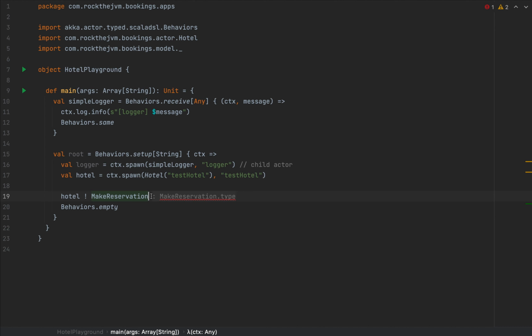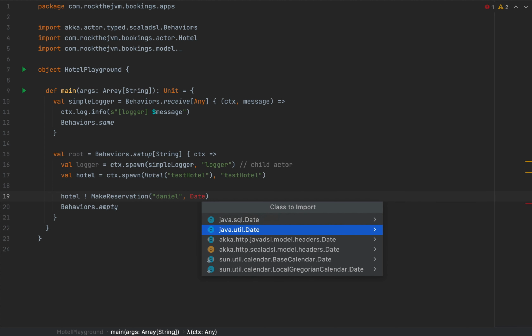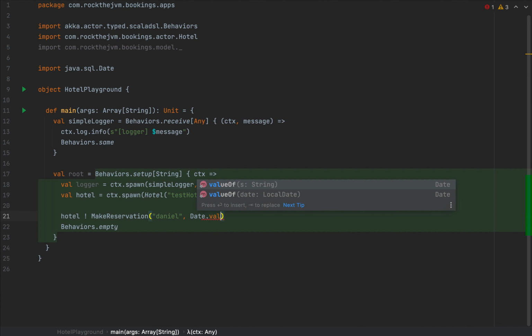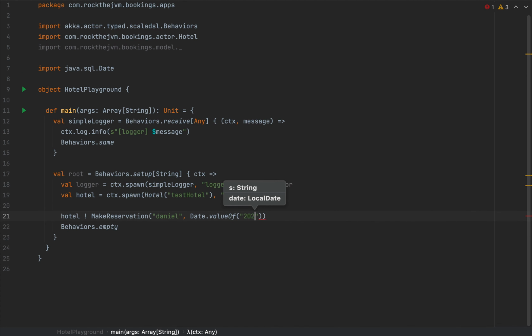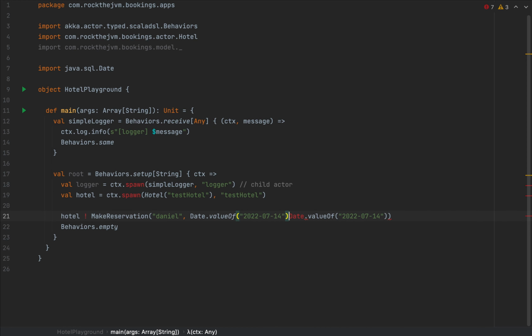And the MakeReservation obviously will have a bunch of parameters. So the guest ID, I'm going to have my name. And the start date, I'm going to use Date from java.sql, not java.util, Date.valueOf, and I'm going to use 2022 July 14th, which is the day of recording, and another date, let's say July 21. So we're staying for a week at room 101, and the logger as the reply-to actor, which this hotel actor will interact with.